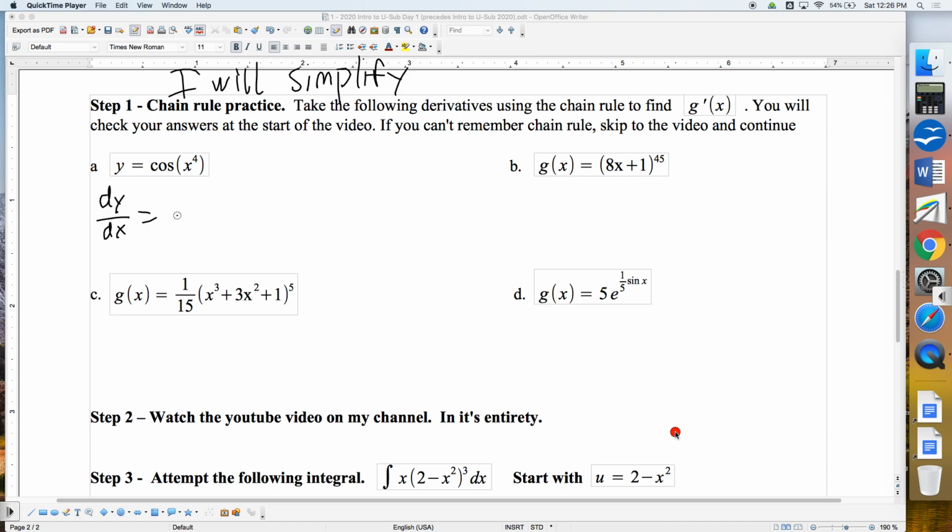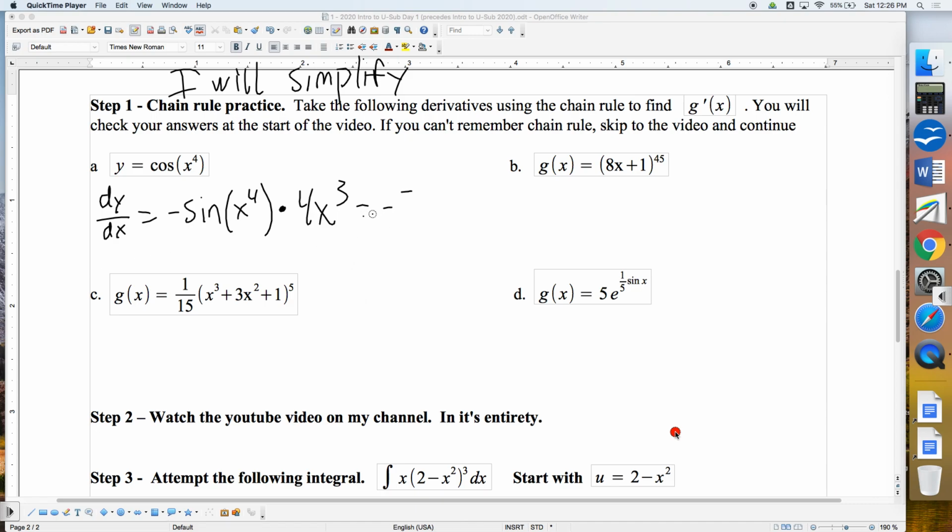So we're looking at cosine. Derivative of cosine is negative sine. Remember, in chain rule, you don't mess with the inside. Instead, you chain on to the end of the problem the derivative of the inside. So that should have been our first one.